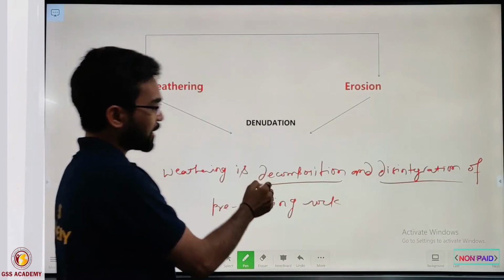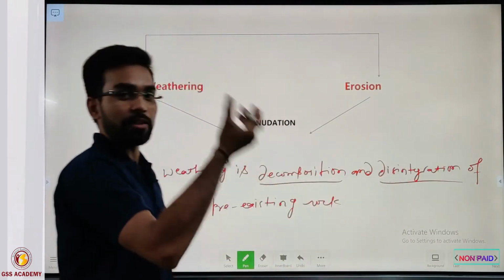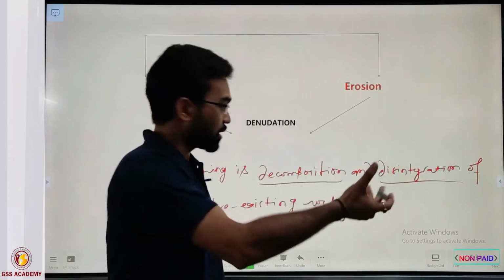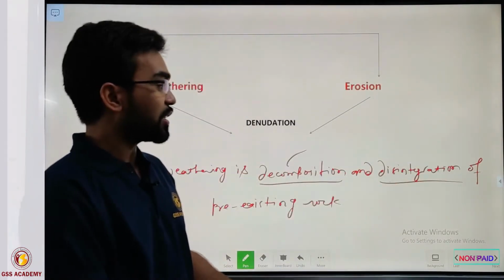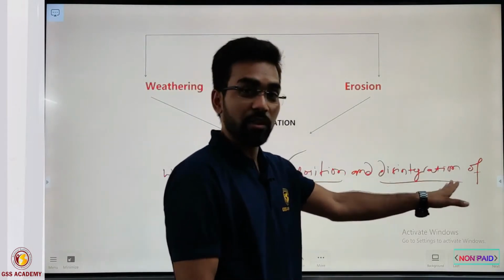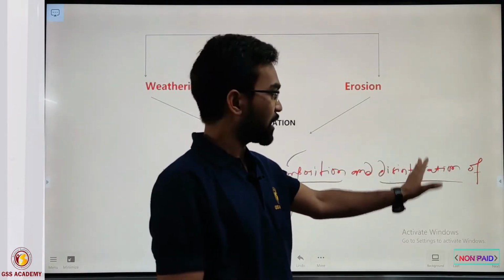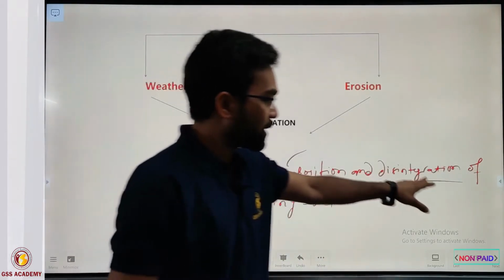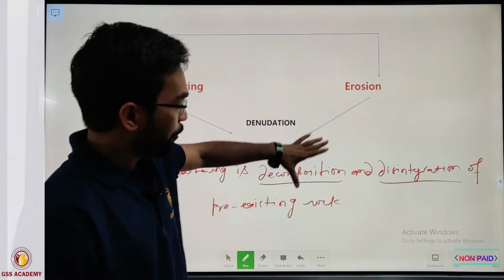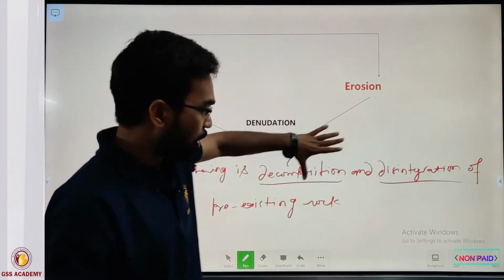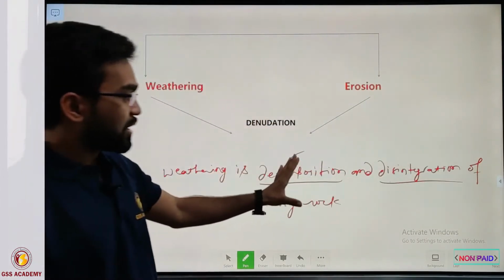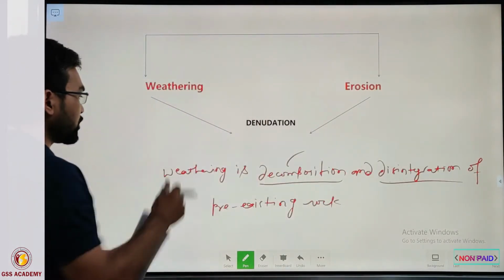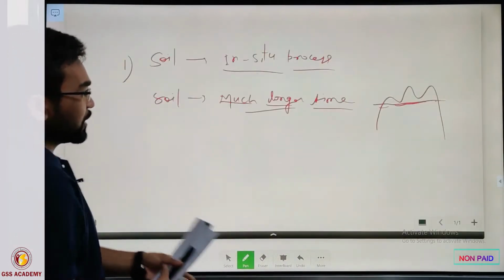Decomposition may take place chemically, by mineral changes through chemical reaction. Disintegration may take place by physical forces, by stress or other things. On the basis of which of these plays the important role, we classify weathering into three parts.